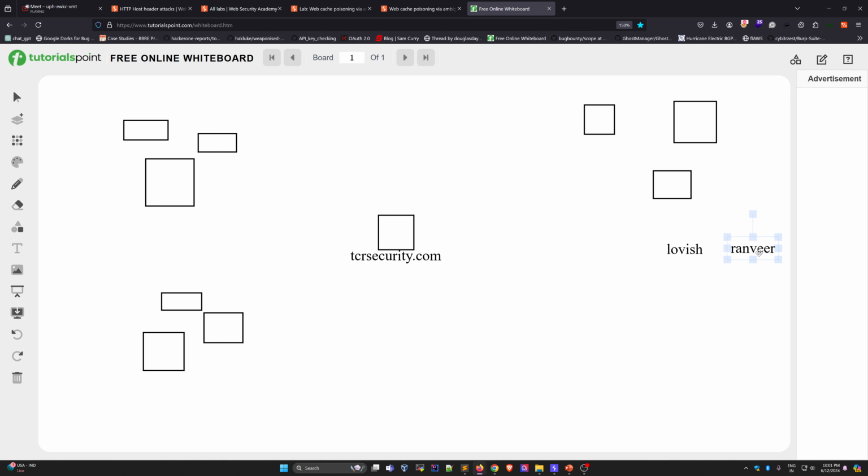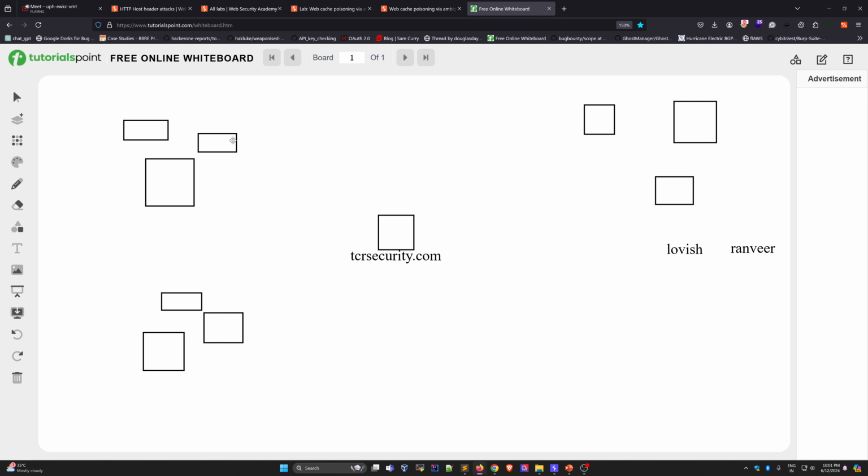We are in Jaipur, and let's say this is our nearest server. If I want to access tcrsecurity.com, this is hosted on AWS, let's say this server is in the USA. So if I want to access tcrsecurity.com, then the first request goes to the nearest server.